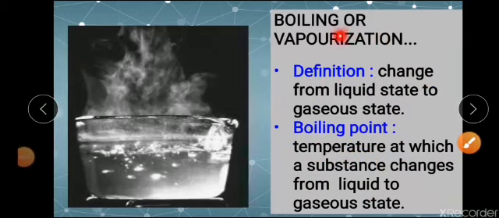The next change in state of matter we are going to see is the change from liquid state to gaseous state. So that process of changing of a substance from liquid to gaseous state, you call it as boiling or vaporization. Now similar to your melting point, here also heat is being absorbed, so that temperature has a role, and now the temperature at which the substance changes from liquid to gaseous state, you call it as boiling point of that substance. For example, boiling point of water will be 100 degrees Celsius.